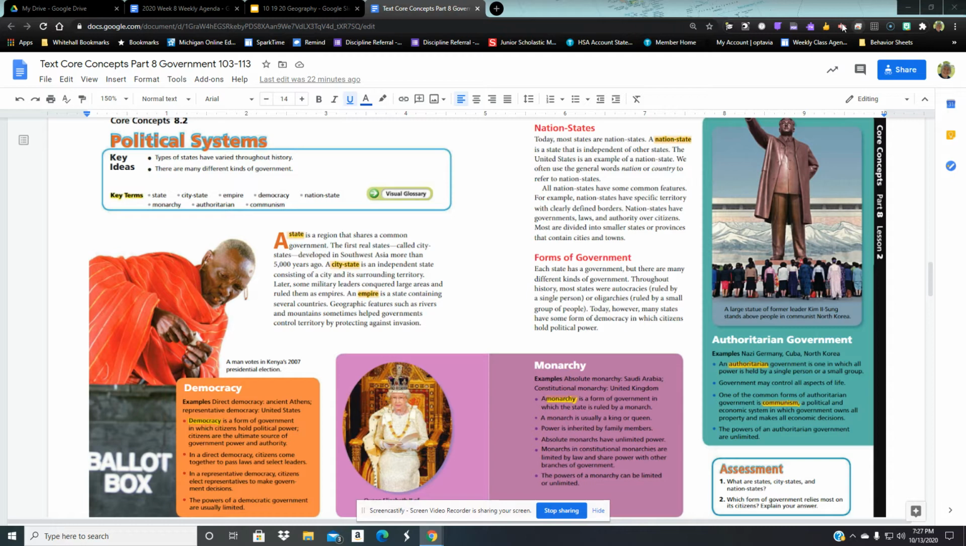In a direct democracy, citizens come together to pass laws and select leaders. This would be in smaller groups, like a city-state in ancient Greece. The men would get together to vote, and it was small enough that you could do that. In the United States, we wouldn't be able to do anything else if every adult had to vote on every issue. We'd spend our entire time.